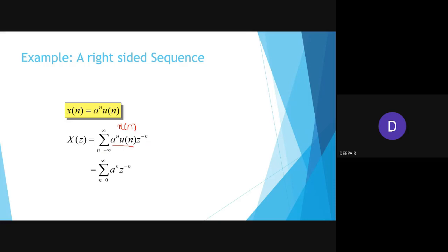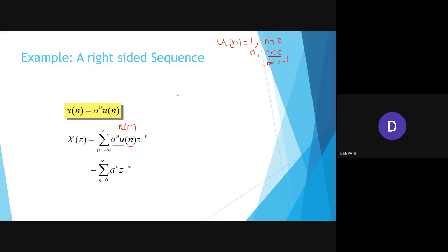Now what I am going to do is retain a power n as such, and in z power minus n, I told you that u of n is 1 for n greater than or equal to 0. These are the standard signals we have used. For n less than 0, that means from minus infinity to minus 1, the value will be 0.